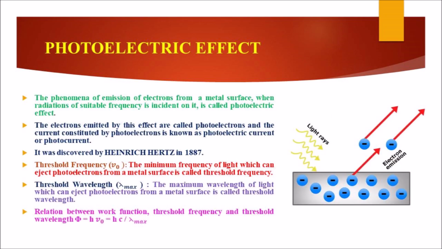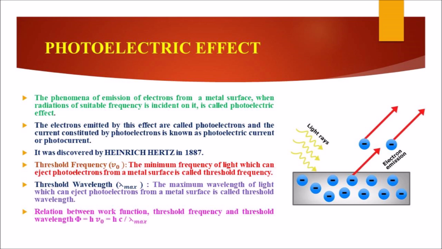The most important topic is the photoelectric effect. What do you mean by photoelectric effect? The phenomenon of emission of electrons from a metal surface when radiation of suitable frequency is incident on it is called the photoelectric effect. From the figure, when radiation of light rays which has a frequency is incident on the metal, there will be emission of electrons.